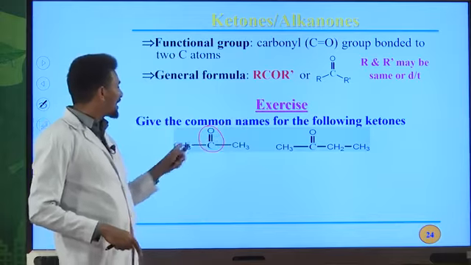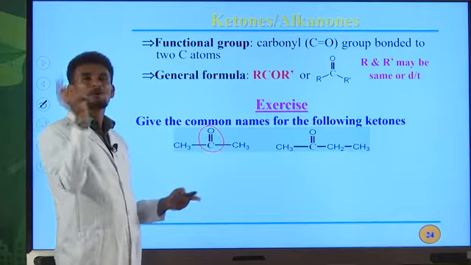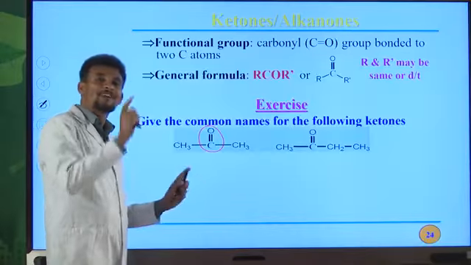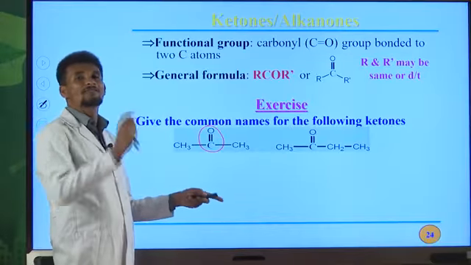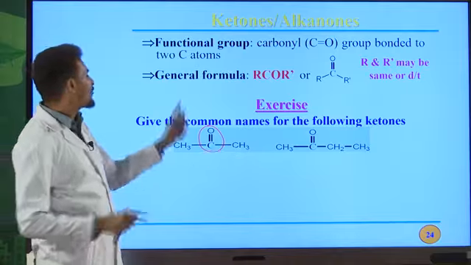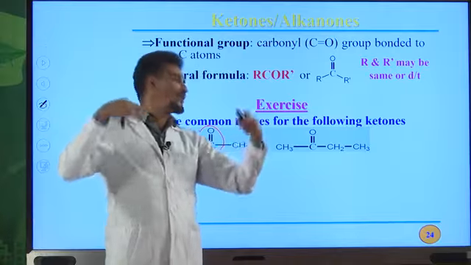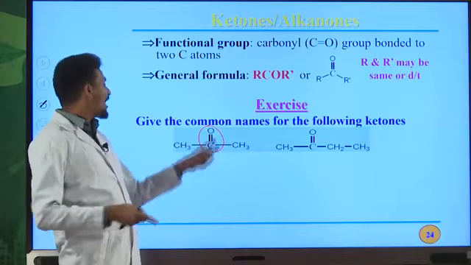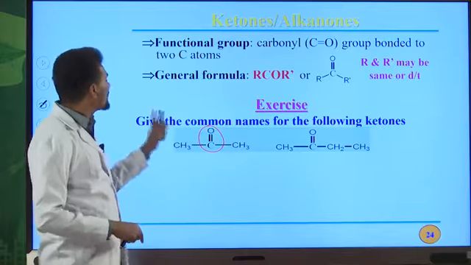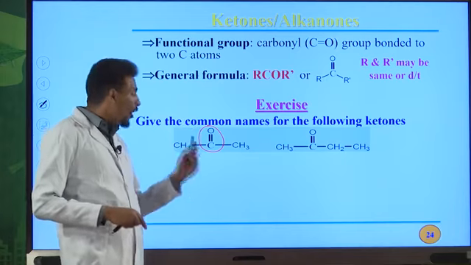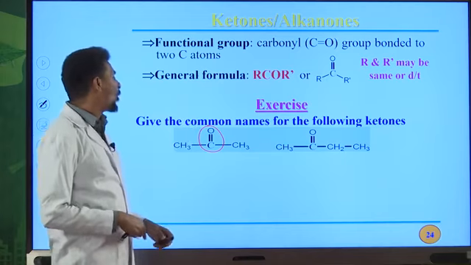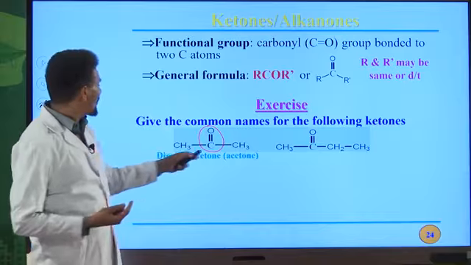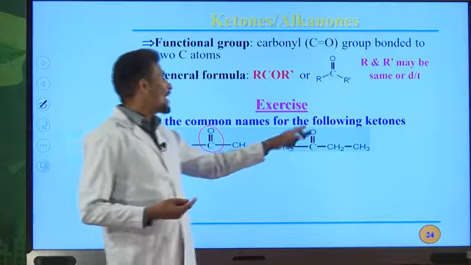Therefore, name the alkyl groups first. If you have similar alkyl groups, use the prefix di. The common name of this ketone is dimethyl followed by ketone. Okay, dimethyl. First, name alkyl groups. If you have similar alkyl groups, use the prefix di. Therefore, we have two similar methyl groups, and the common name of this ketone is dimethyl ketone. It is also named as acetone. Acetone is the common name for this organic compound, dimethyl ketone or acetone.